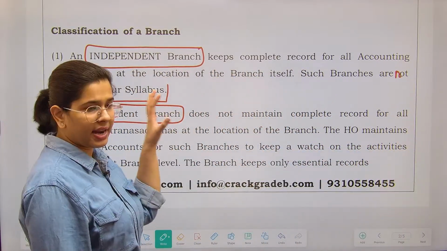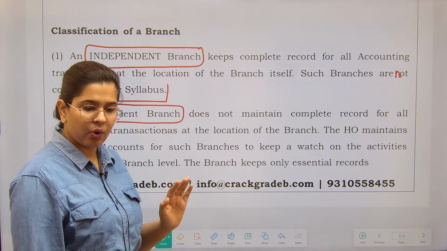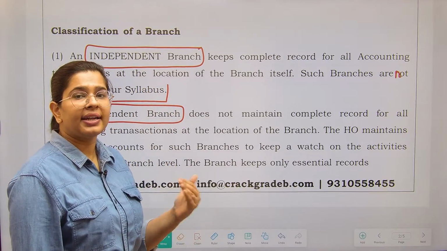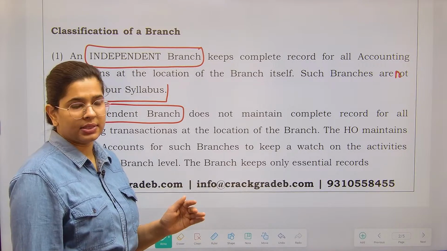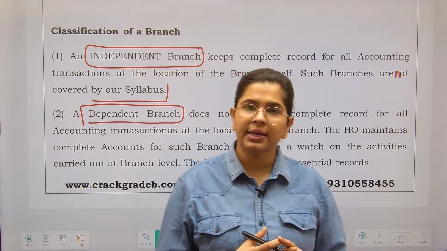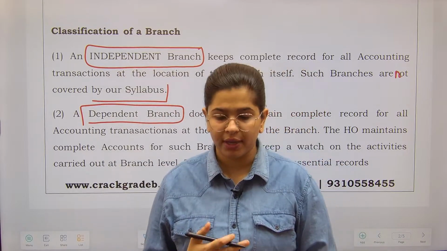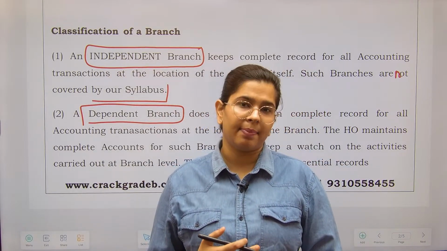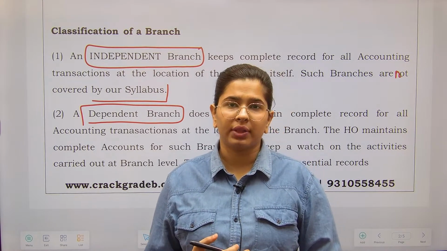See, if the branch is independent, that is okay, fine. In that case consolidation will happen. ठीक है, तब क्या होगा? Consolidation वाला concept apply होगा. So that is why we are not applying it over here. We are talking about dependent branch. Dependent branch क्या होता है?